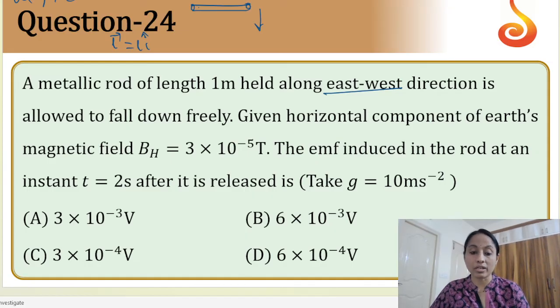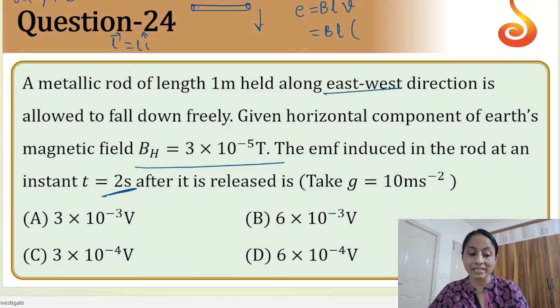Given the horizontal component of Earth's magnetic field, find the EMF induced. This is motional EMF, an example of motional EMF. So the EMF induced formula will be E is equal to BLV. But in place of V, what can I write? V is not directly given, but time is given.